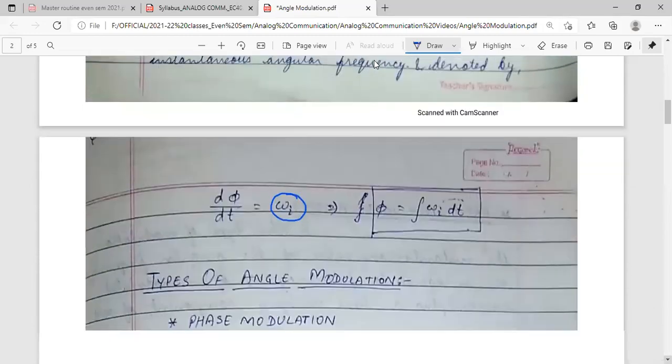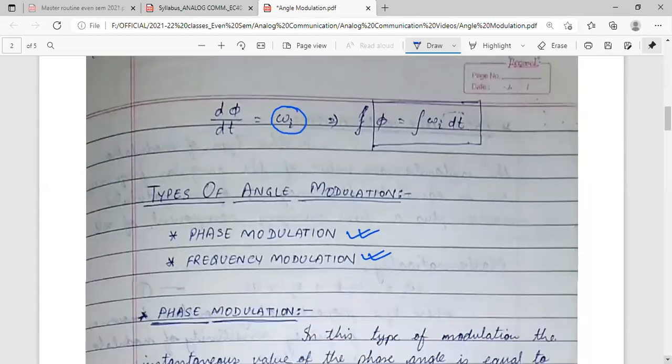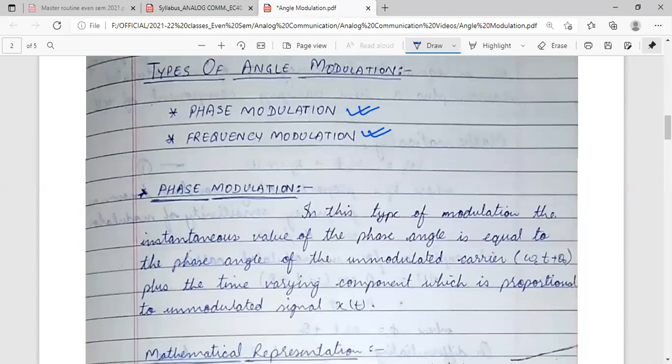Now the types of angle modulation: phase modulation and frequency modulation. Okay, we will see both of these types of modulation one by one. So what is phase modulation? In this type of modulation, what happens?